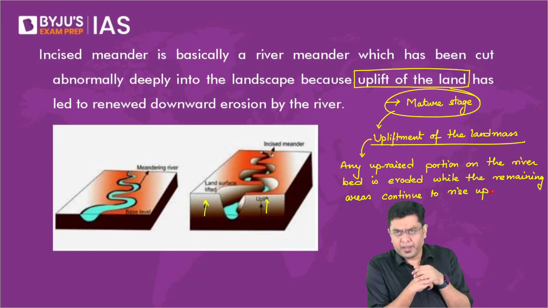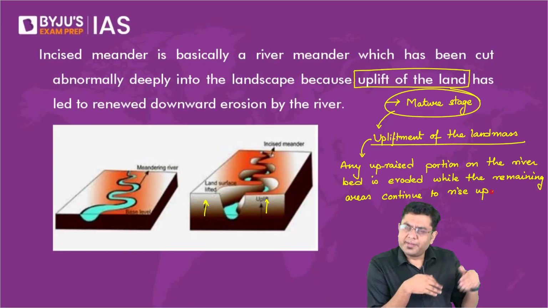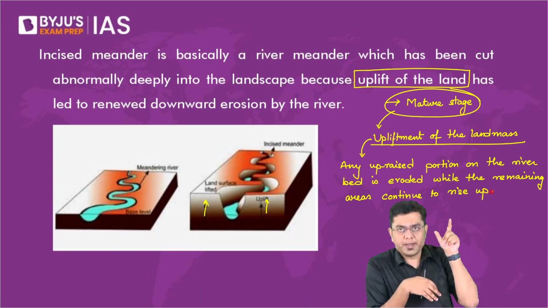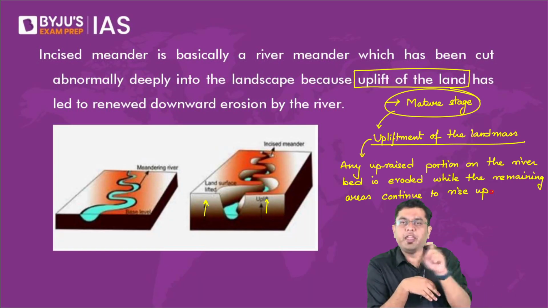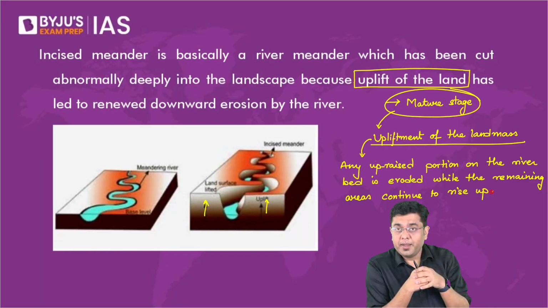What is a meander? You would have observed or heard it in your English language as well, that there is a meandering path. That means something which is not straight, something which has got a kind of a wavy nature. That is what you associate with a kind of a meander, isn't it?